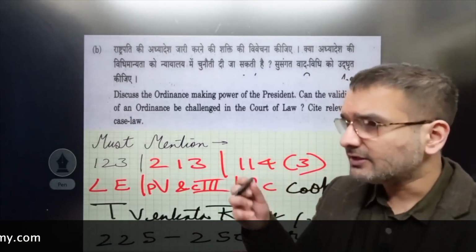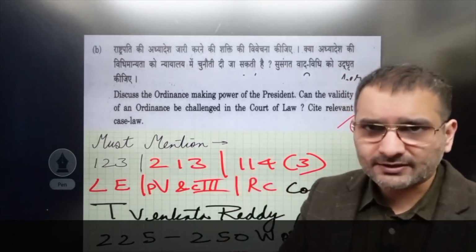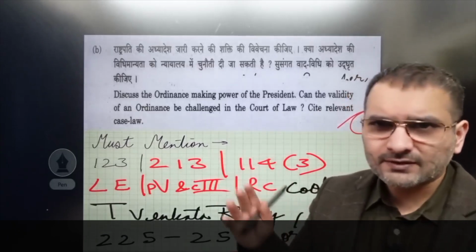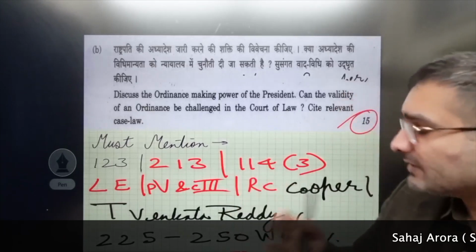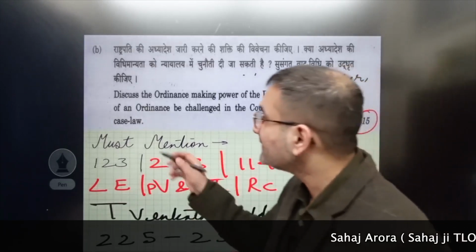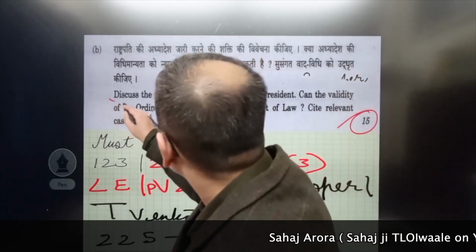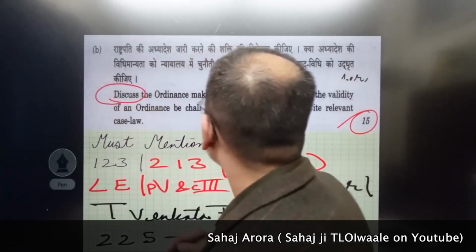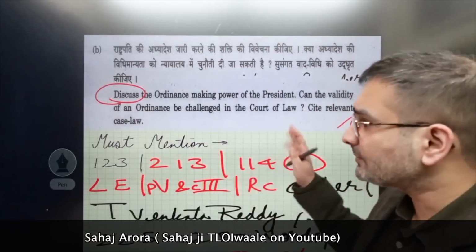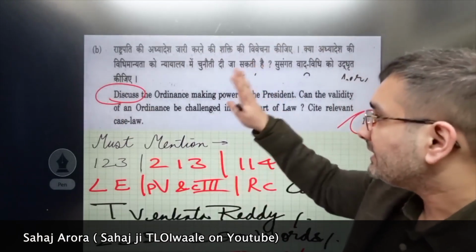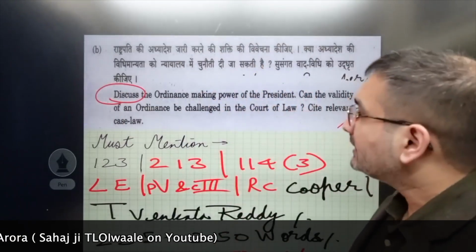For a 10 marker they expect you to write it in about, roughly speaking, 150 words. So applying logical deduction, we are looking at 250 words, not a 250 marker. 250 marks milenge to maza hi aa jayega ek mein. But anyway, discuss the ordinance making power of the President. This is a question from 2019, and I want to approach this topic taking the question as the background.